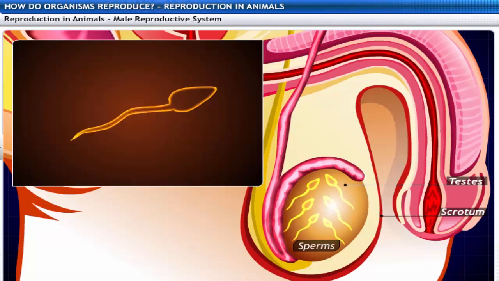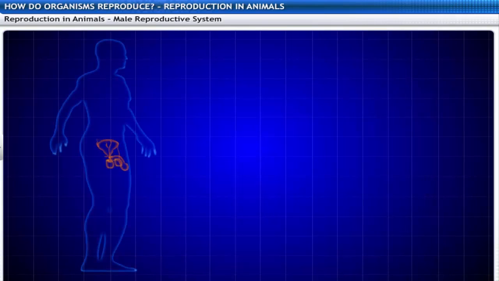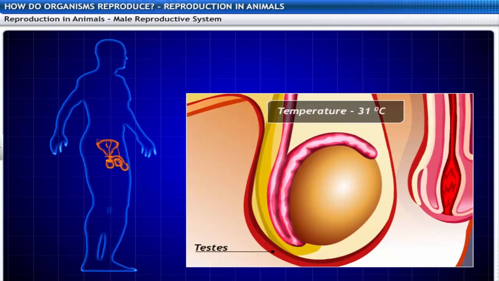These sperms have a long tail that helps them move towards the female germ cell. But why does this formation happen outside the abdominal cavity? This is because the sperm formation requires a lower temperature than the normal body temperature.